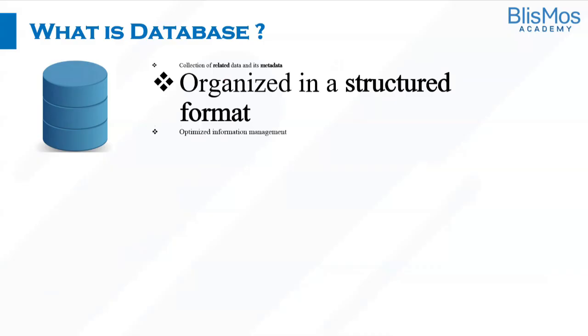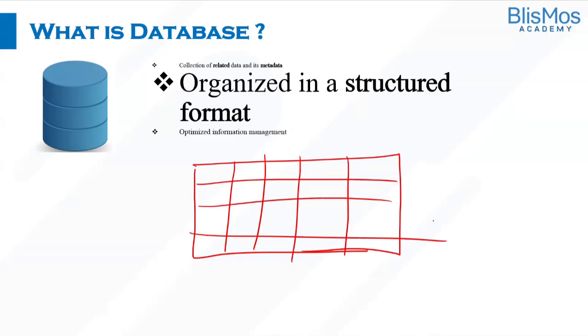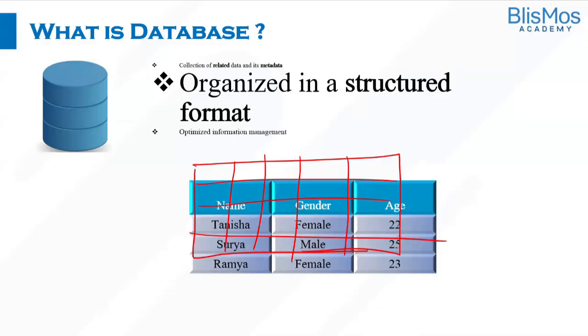Now when I say organized in a structured format, what does it mean? Swastika, Shashankar, Sabita, what does it mean? Structured format means what? Sir, since it's in table form, all the information is in a table, so it's structured. Yes, when I say structure, basically we are talking about the table format. The data is structured means we are talking about the table format. That is called a structured format.